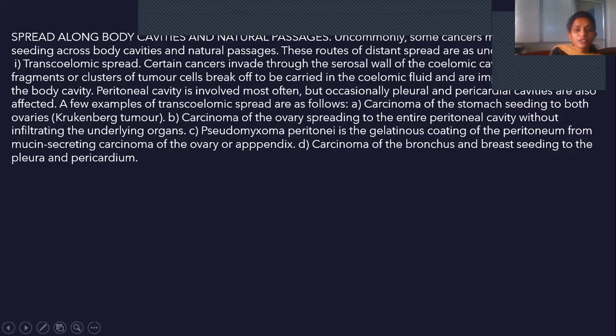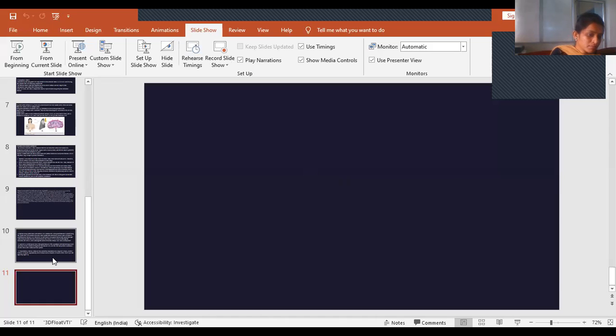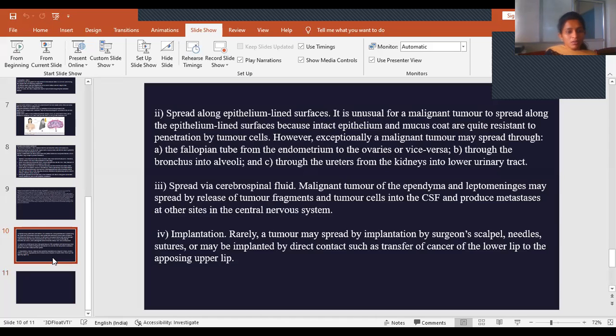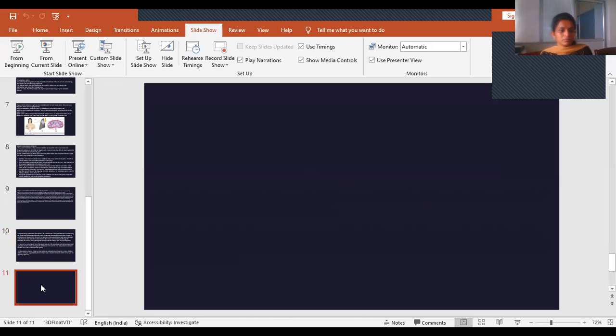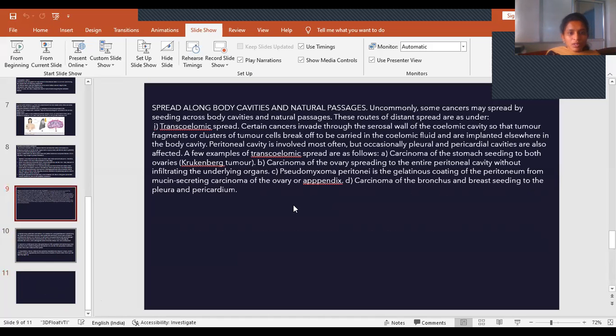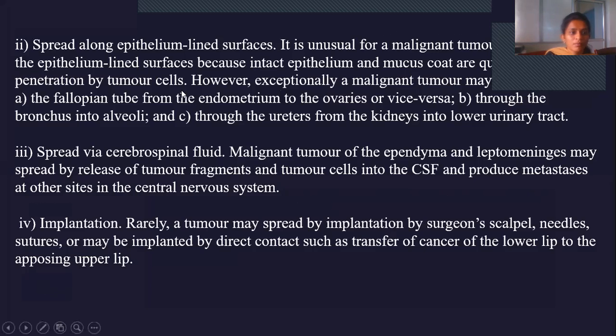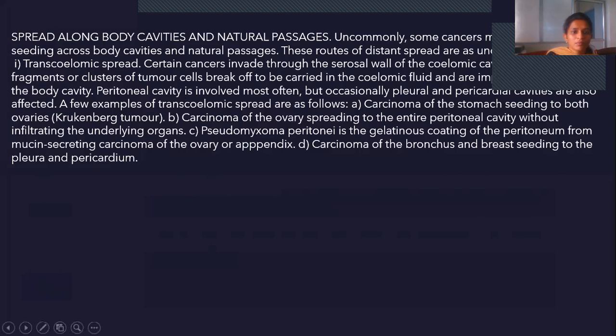And a few examples include carcinoma of the stomach seeding to both ovaries.